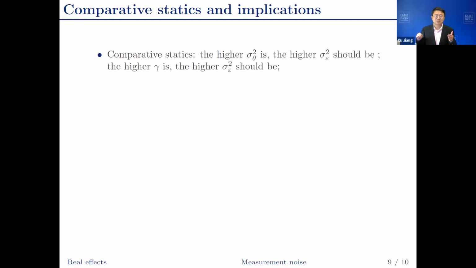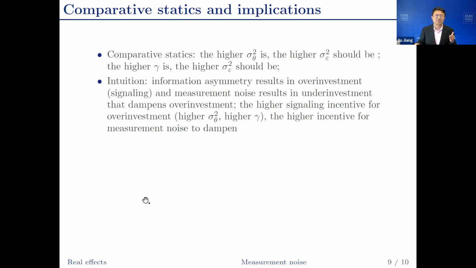And we can show that the optimal amount of reporting noise should be higher if sigma theta squared is higher, and it would be higher if gamma is higher. And here's the intuition. Sigma theta squared represents the information asymmetry between the manager and the markets, because the manager observes theta, and the market perceives theta to be normally distributed with variance sigma theta squared. When information asymmetry is higher, that results in more severe overinvestment. Because we know that measurement noise results in underinvestment, we need more measurement noise, more underinvestment, to dampen overinvestment.